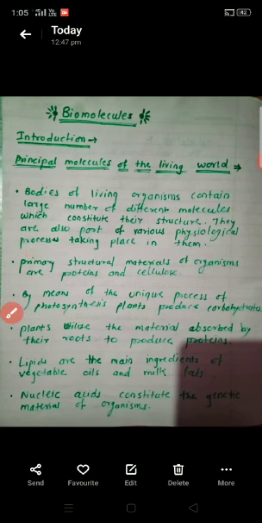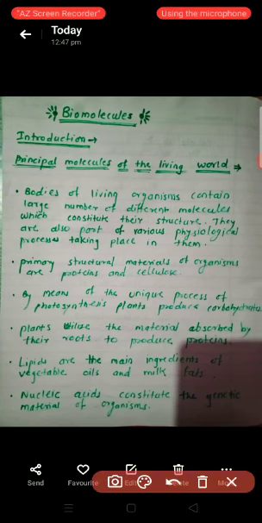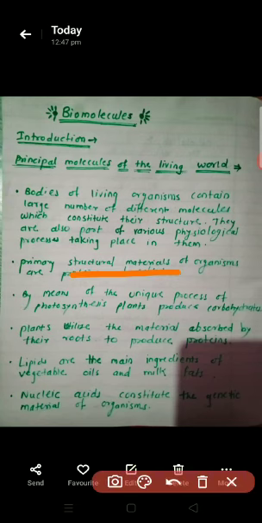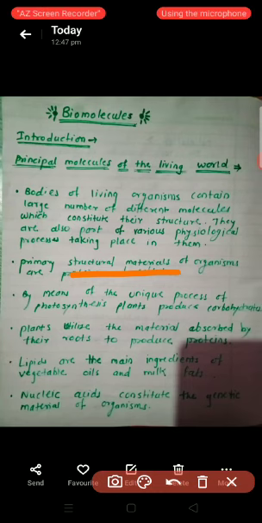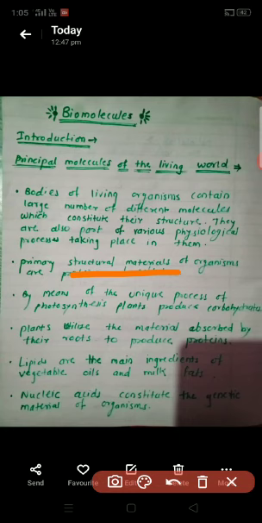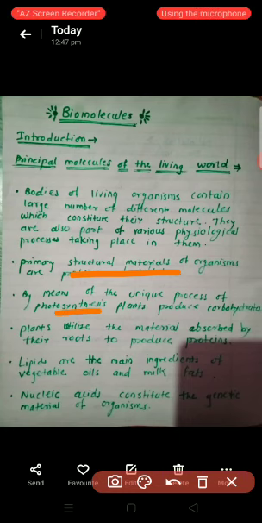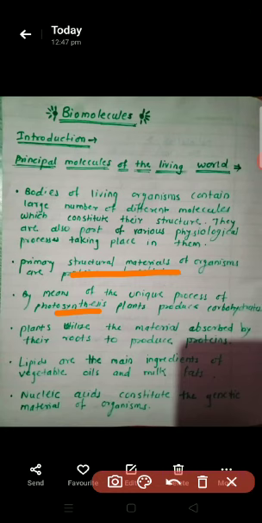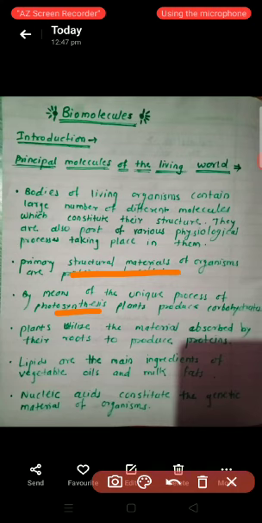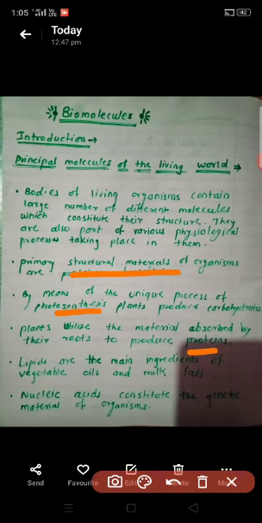The primary structural materials of organisms are proteins and cellulose. By the process of photosynthesis, plants synthesize carbohydrates, and plants utilize the material absorbed by their roots to produce proteins. And lipids are the main ingredients of vegetable oils and milk fats.